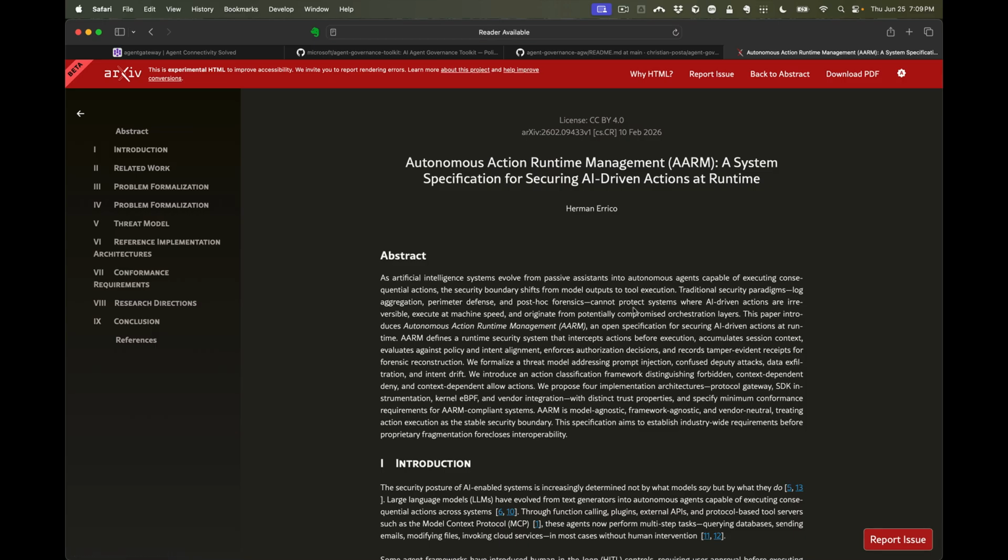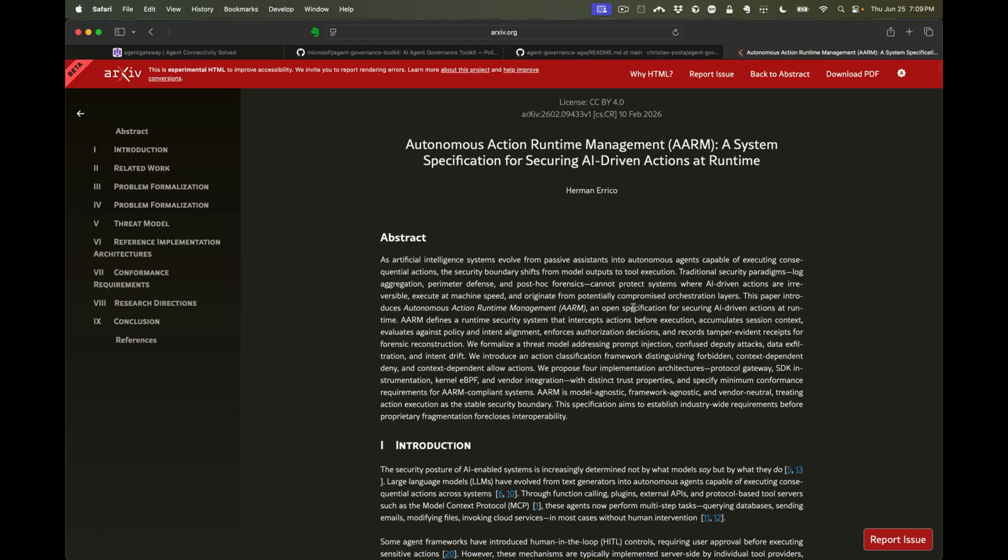And so we are going to take a look at a paper that goes into the specifics about how to write policy around these tool and API calls that originate from AI agents that need to take into account more than just the request time attributes. So more than just, hey, A is calling B, right? And so in this Autonomous Action Runtime Management paper, it looks at these API and tool calls through the lens of intent and intent drift,